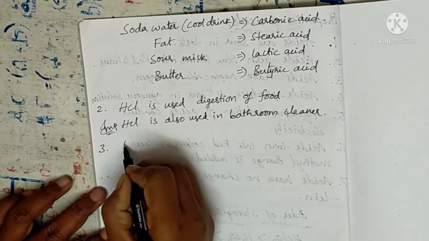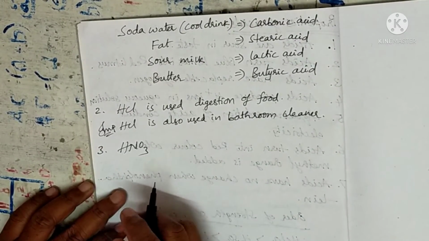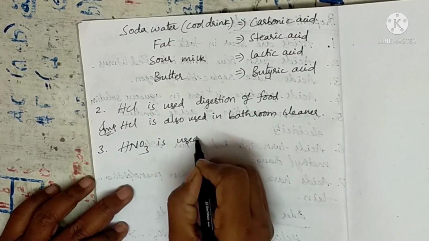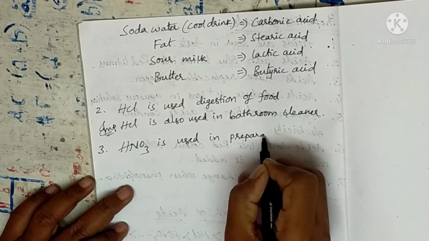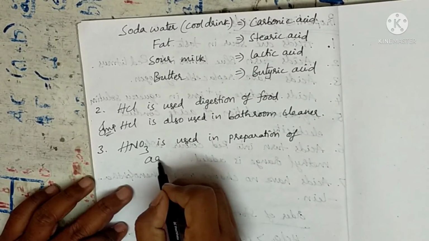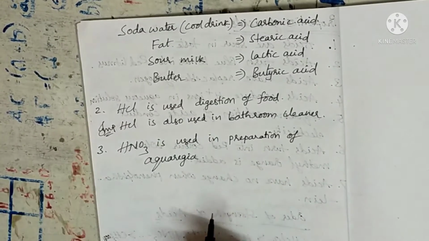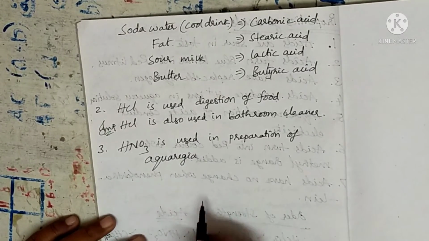And the third one, nitric acid, HNO3 or nitric acid is used in preparation of aqua regia. So which acid is used in preparation of aqua regia?